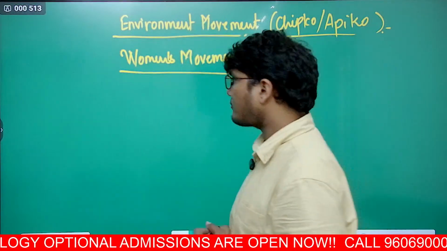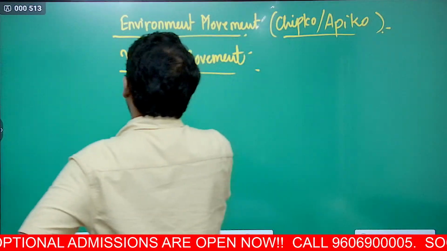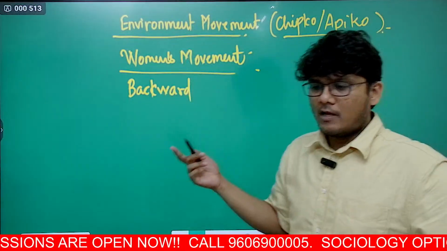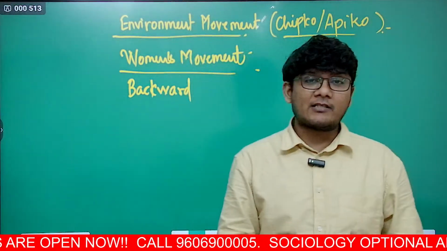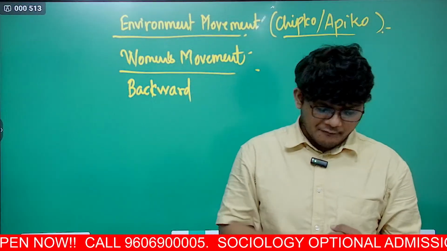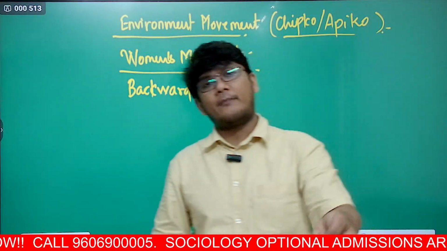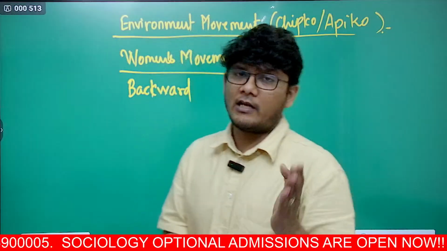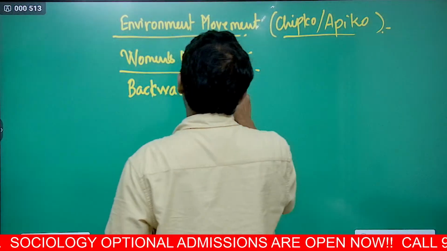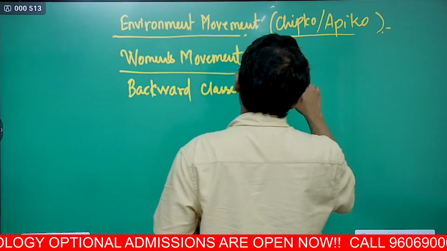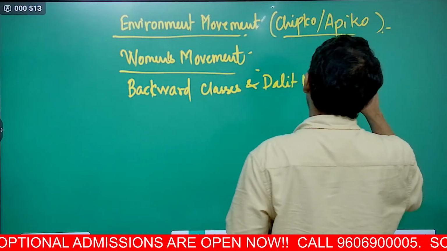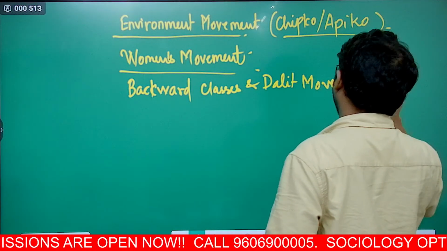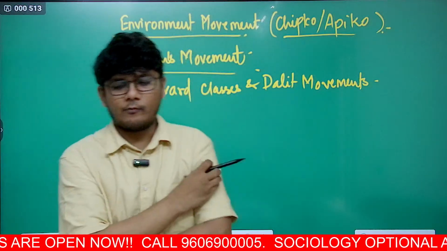I hope that's clear. Then you have the backward class movement. Now remember one thing, things can overlap as well. How can things overlap? For example, in the backward classes, women can come forward. Why? Because they are from the backward classes, so they will face an issue, plus they are women, so they may face another issue. That's a double whammy, a double issue might be faced. So there can be an overlap as well. This and much more is what we will see. So backward classes and Dalit movements.